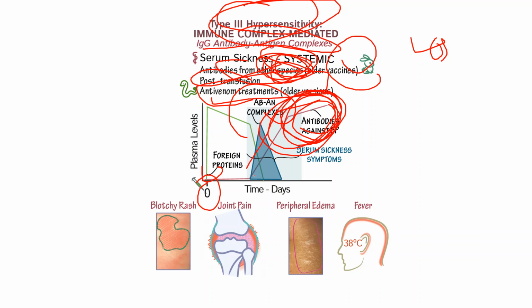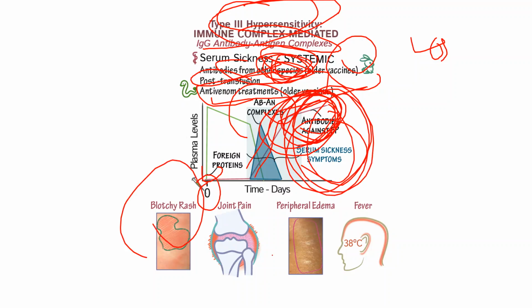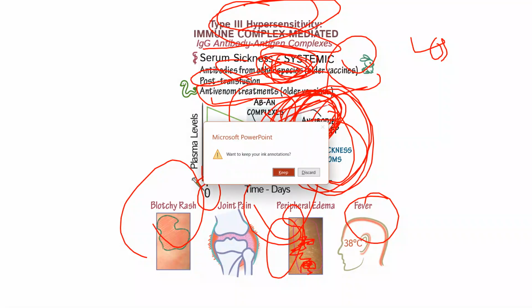Initially it comes and goes down, and then if these complexes form and antibody against the foreign particles forms, then the serum sickness symptoms come: rashes, joint pain, and then peripheral edema, some liquid deposition, and swellings. Here we can see the white color in the skin because of the swelling and deposition of liquid. We call it peripheral edema, and fever also is there, the temperature rises from normal.